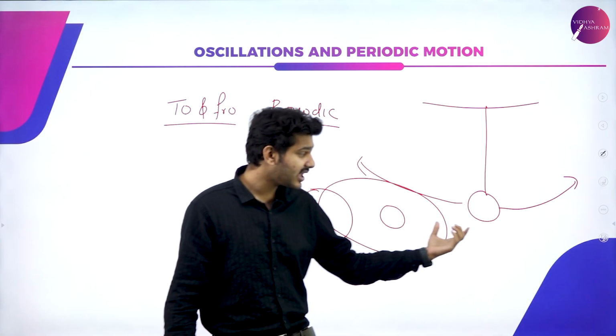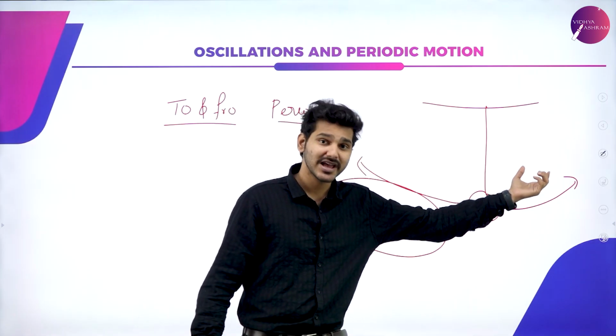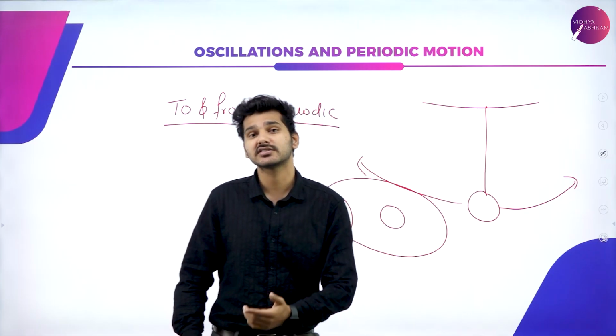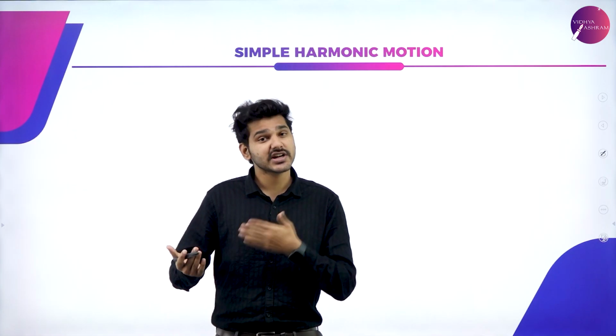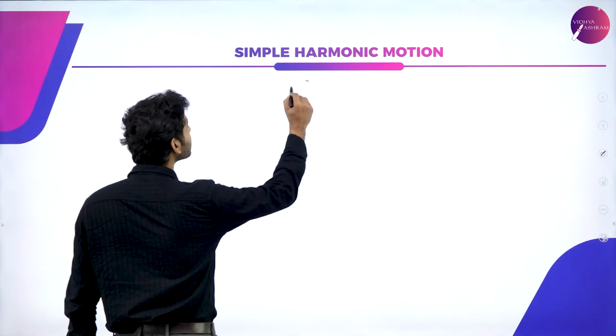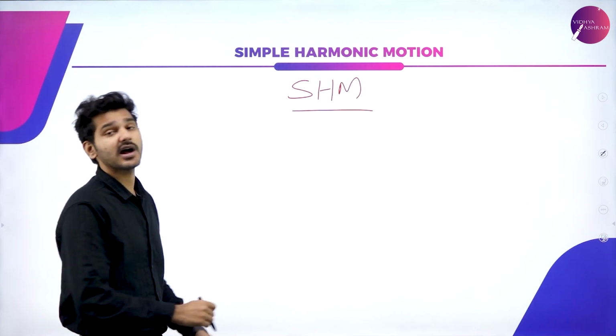So that is known as periodic motion. Again, in the case of a simple pendulum which is oscillating to and fro, it is repeating its motion periodically. That is why it is known as an oscillatory motion. Now, since you already know what oscillatory and periodic motion are, the next thing you have to know is what is simple harmonic motion, or simply SHM. What is simple harmonic motion?